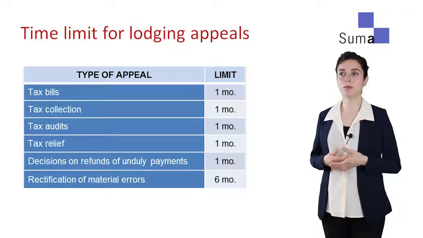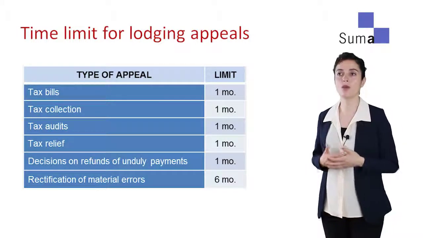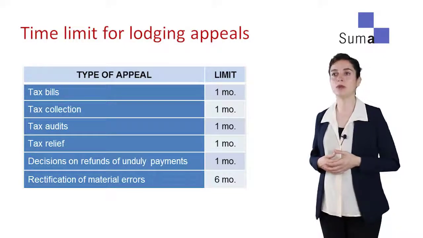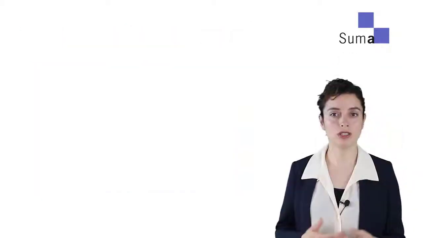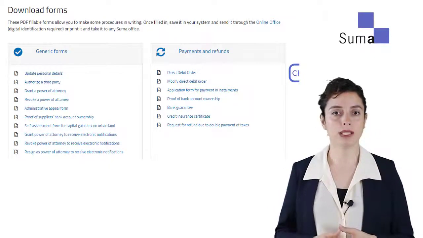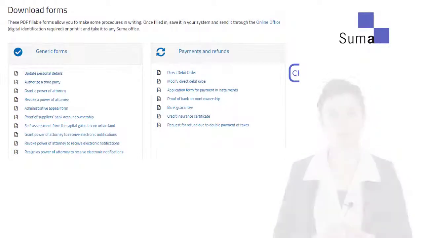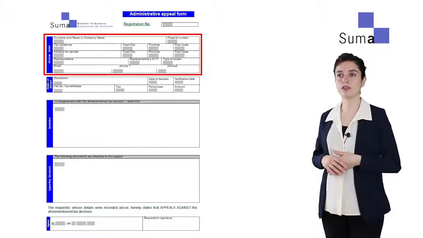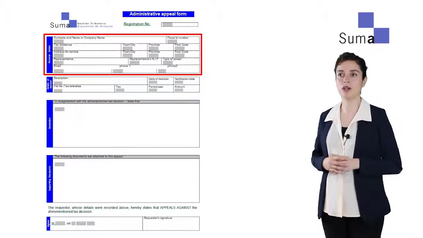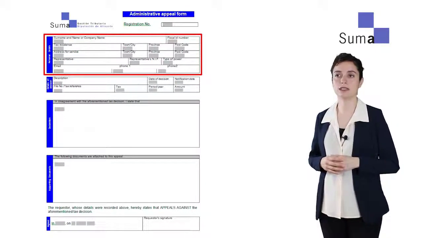For the correction of mistakes due to inexact facts which do not conform to reality, the time limit is more extended. The appeals must be submitted in writing, and we need to explain clearly what we disagree with and why, and attach the necessary supporting documents. The section Download Forms on Suma's website includes a form we can either fill in online or download and fill in by hand. In the top box, we have to fill in the identification details of the person appealing or of his or her attorney: full name, address, etc.